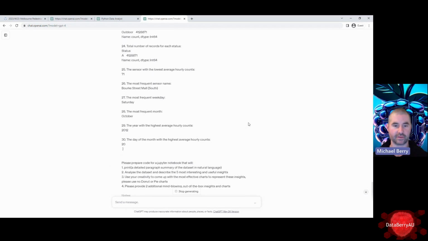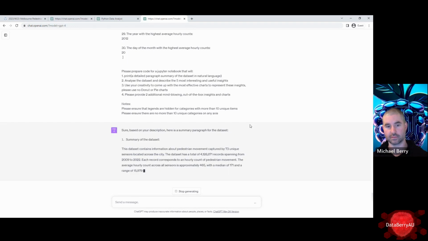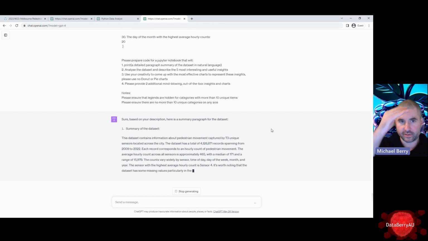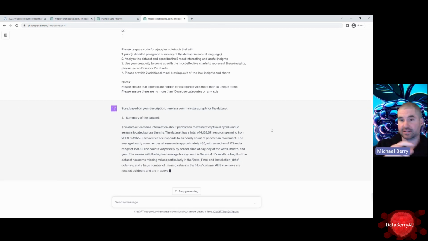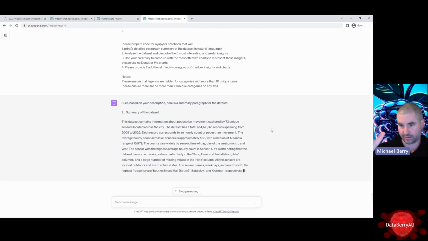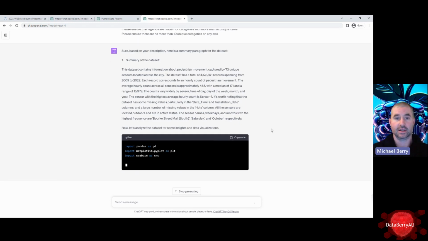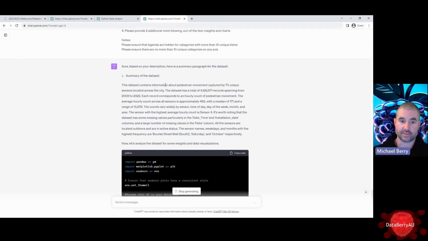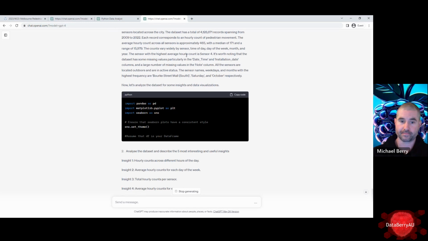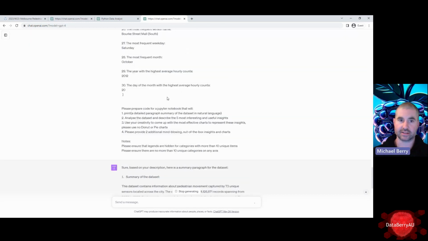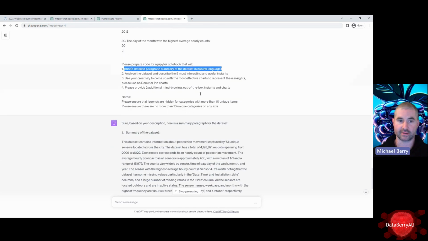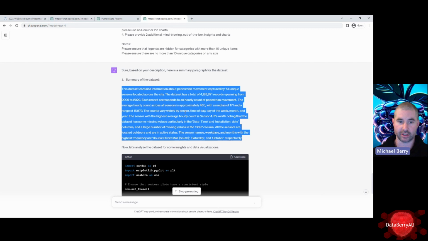Now, once again, if you've got lots of long text data, you may not be able to do 30 different analyses because it'll output paragraphs of text. Here we go. It's giving us a little summary. Unfortunately, it hasn't listened to my instructions here. I wanted it to print a detailed paragraph of the summary in natural language.